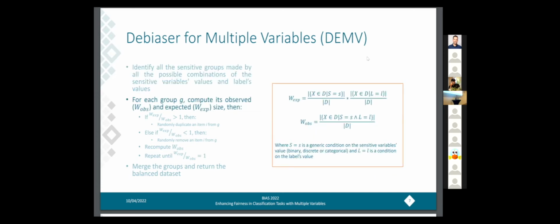Then for each of them, we compute its observed and expected sizes. These two values are given by these two formulas here. In particular, the expected size is the product of the portion of items satisfying only the condition on the sensitive variables and the portion of items satisfying only the condition on the label, while the observed size is the portion of items satisfying both the condition on the sensitive variables and the condition on the label.